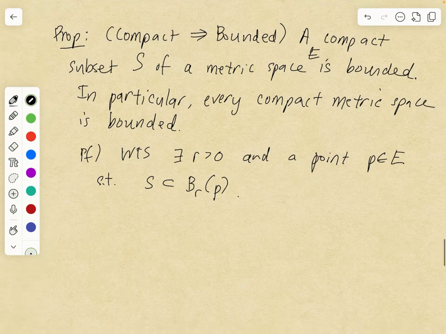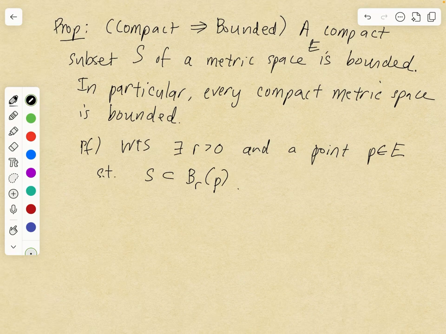Well, we of course are going to have to use the compactness somehow. So we need an open cover of S. And the idea is to just take, well, pretty much any open cover of S. So how do we construct an open cover of S?